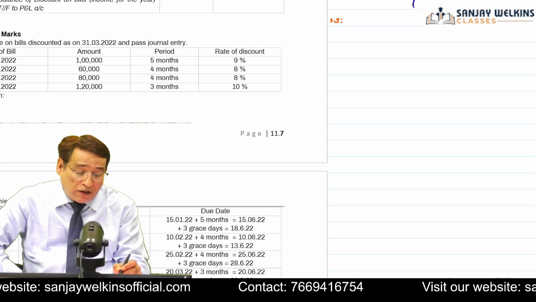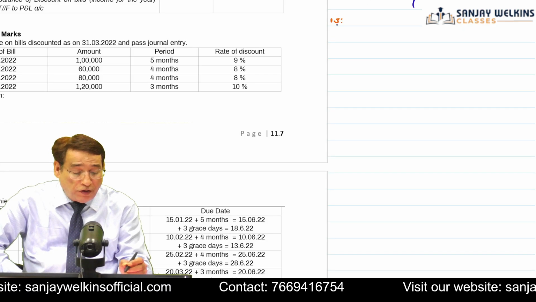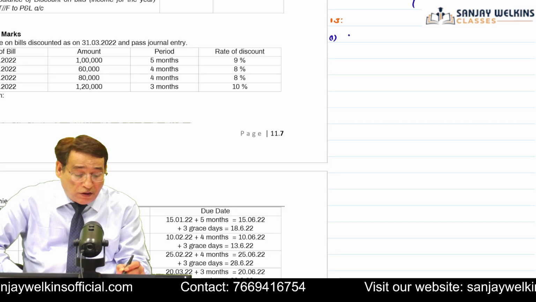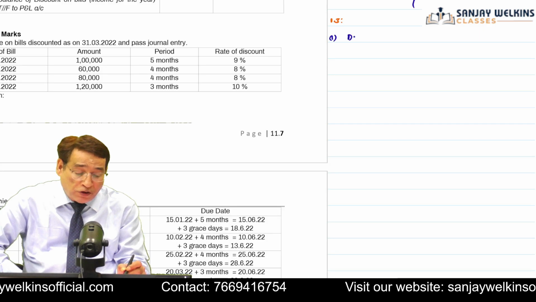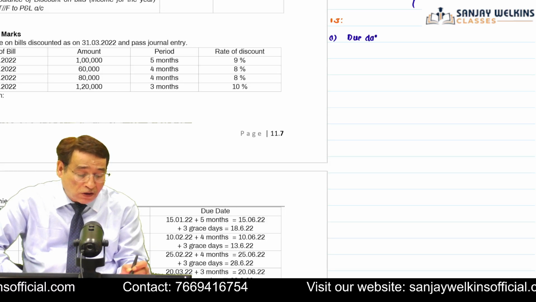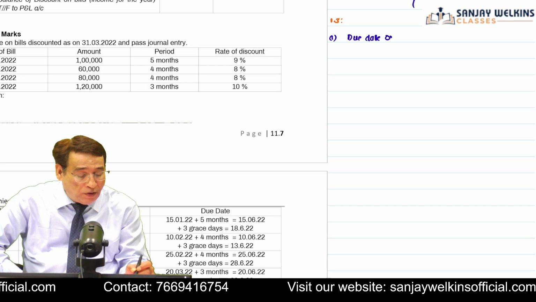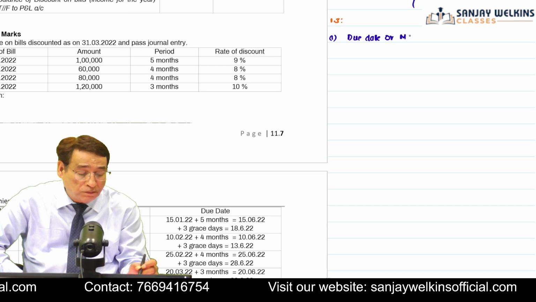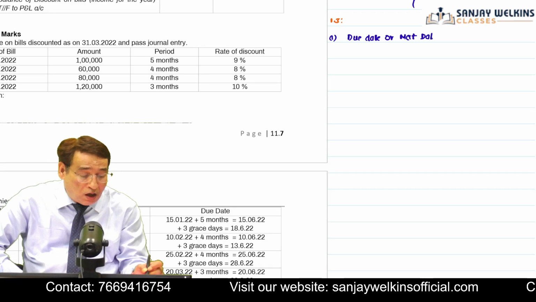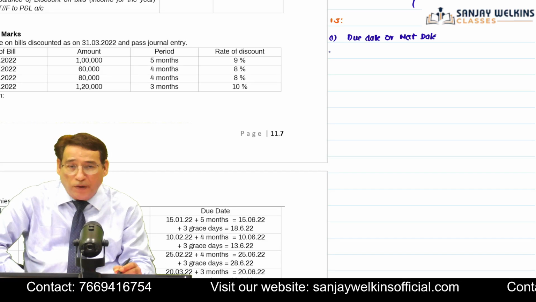So under step number 1, first of all we are supposed to compute the due date or maturity date. How are we going to compute the due date or maturity date?